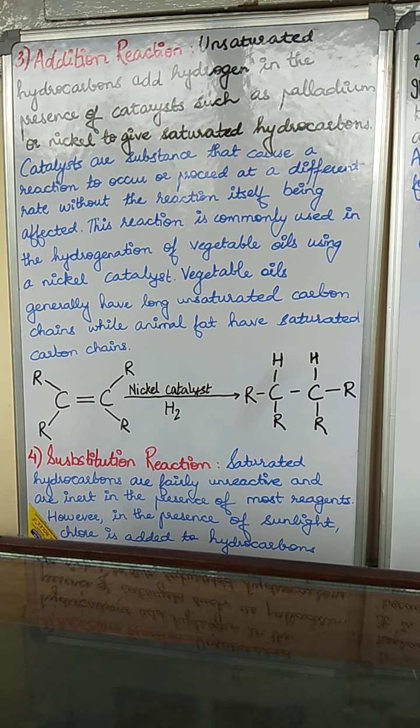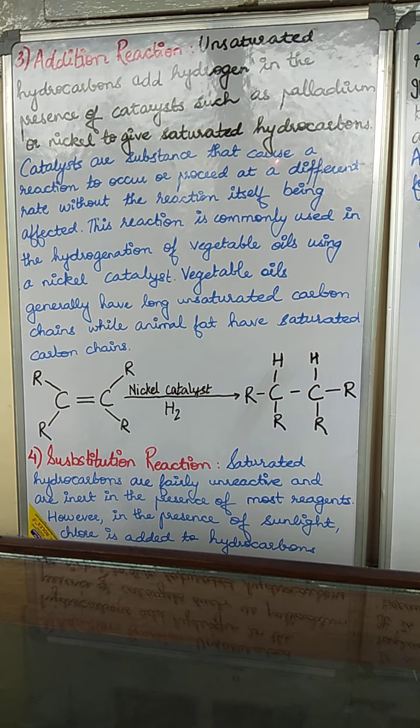Students, these metals, transition metals, are used as catalyst. The reason you will be studying in higher classes, why only these transition metals are used as catalyst over here. So unsaturated hydrocarbons add hydrogen in presence of catalysts such as palladium or nickel to get saturated hydrocarbons. That means double or triple bond gets converted into single bond, carbon-carbon single bond.